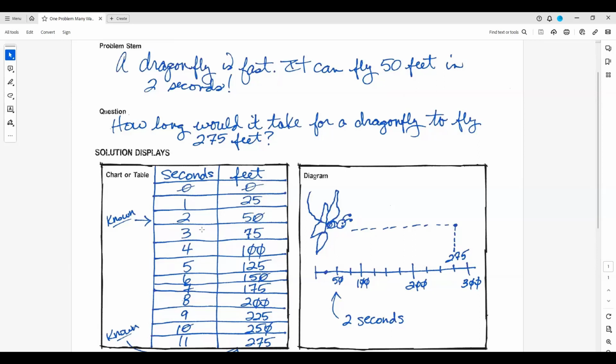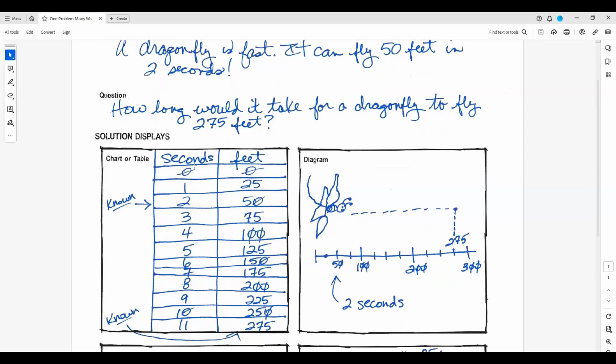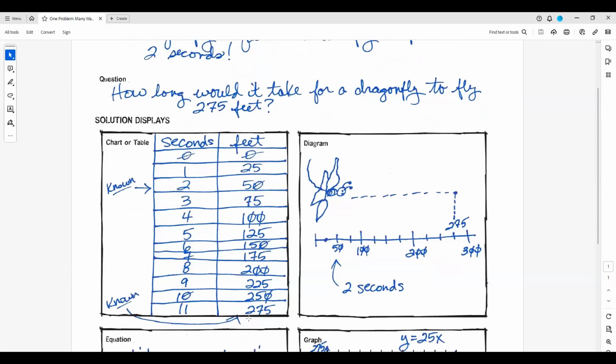Now, what if we used a chart or a table? We could have our students fill this in. You could even draw one on your bulletin board or whiteboard, and you can use this. It would be blank except for seconds and feet. You fill in the zeros, and you could put your known information, 2 seconds at 50 feet, and have your students fill in the rest, and they would get to, guess what? They would get to 11 seconds at 275 feet.